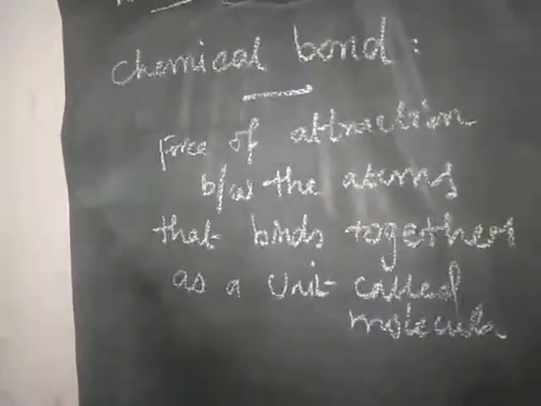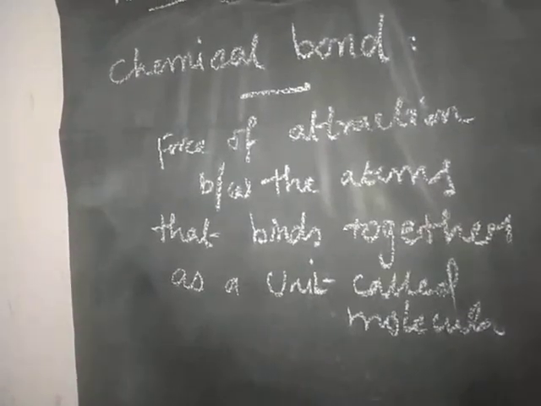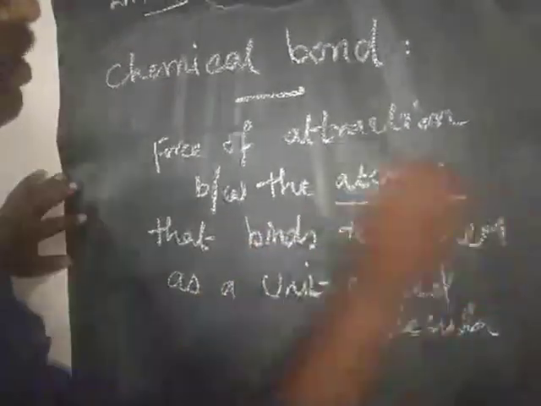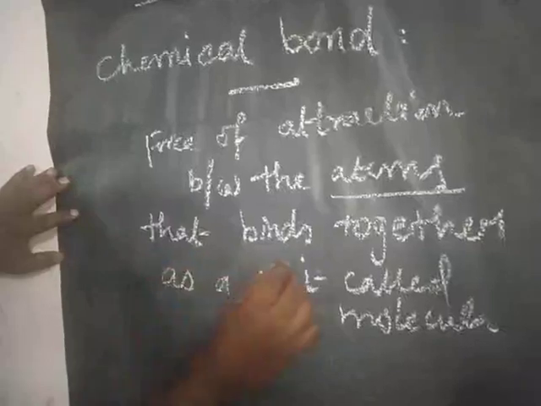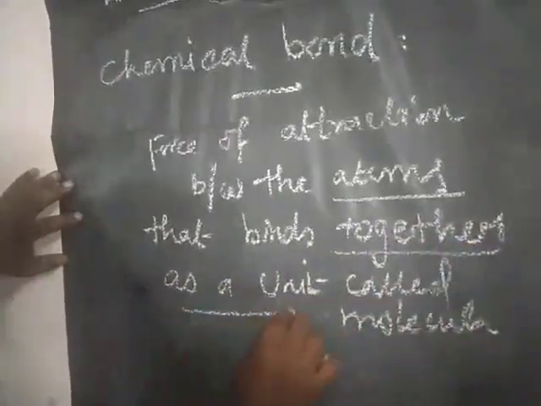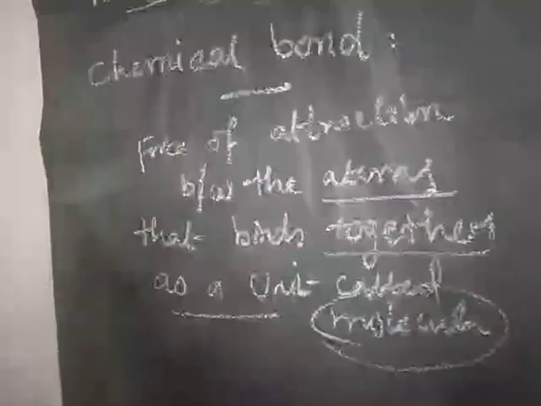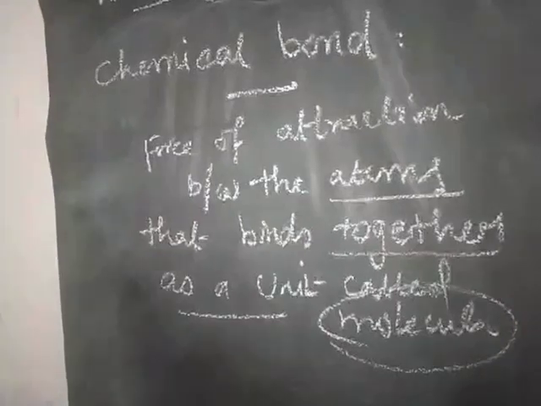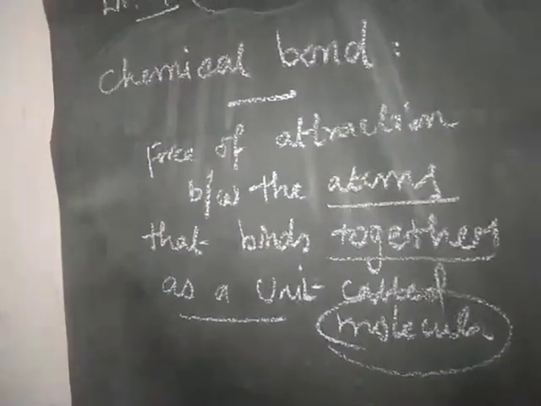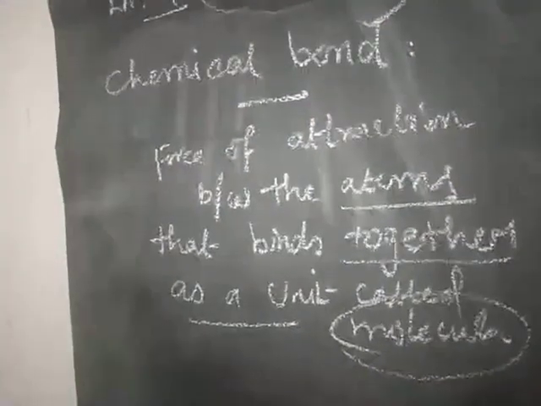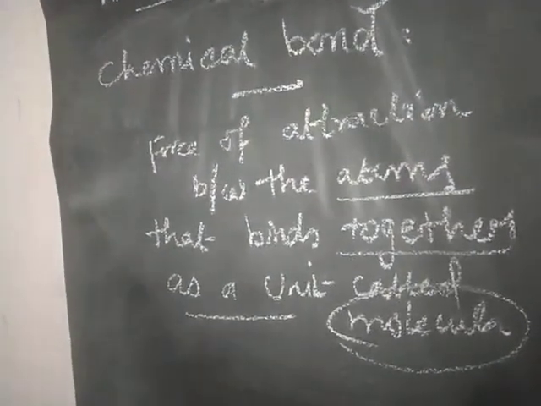This is the definition for chemical bond: a force of attraction between the atoms that binds them together as a unit called a molecule. When atoms combine to make a molecule, at that time a chemical bond is formed.